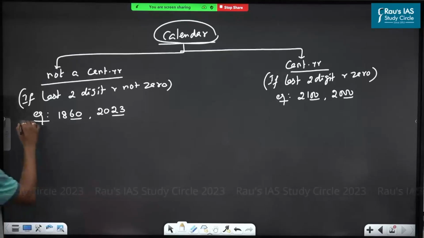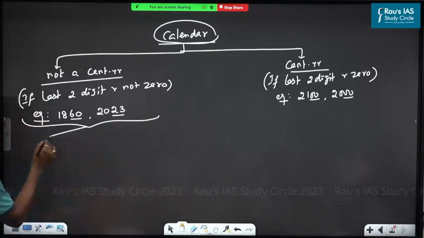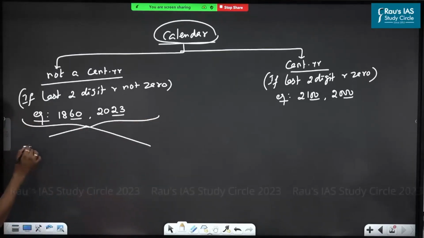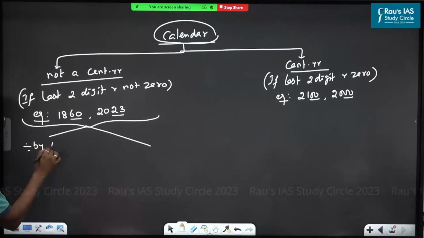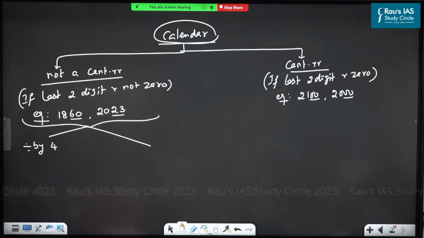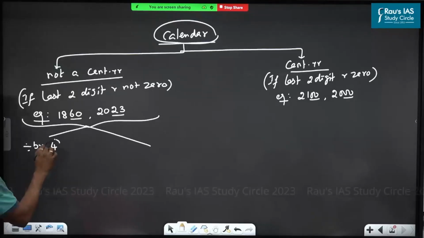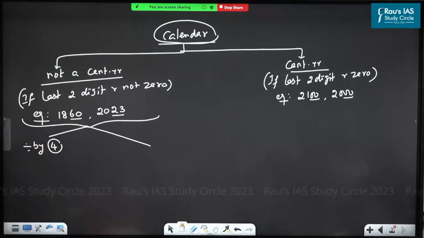If it is not a century year, then only you can check whether that given year is exactly divisible by 4 or not. Sir, why only 4? Why not other numbers? You will ask like that. After 3 minutes, I will tell you the story regarding the 4.